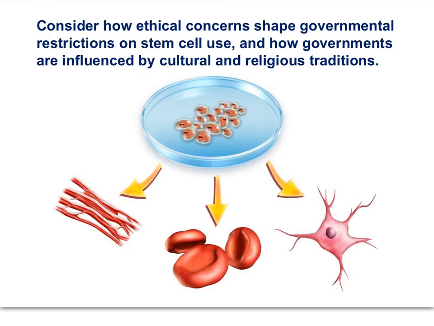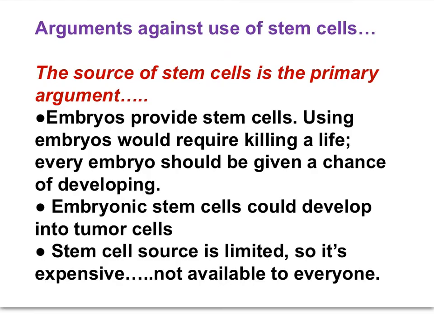Consider how ethical concerns shape governmental restrictions on stem cell use, and how governments are influenced by cultural and religious traditions. In terms of the arguments against the use of embryonic stem cells, the primary argument is the source of stem cells. Embryos provide stem cells, and using embryos would require killing a life. Every embryo should be given a chance of developing. Embryonic stem cells could develop into tumor cells. And stem cell source is limited, so it's expensive. It wouldn't be available to everyone.